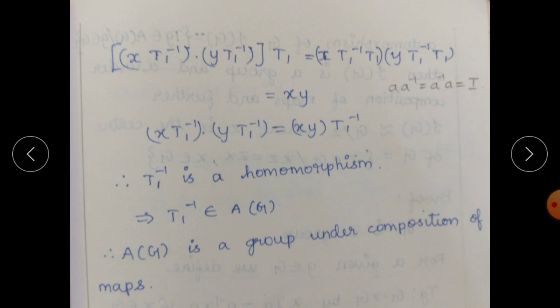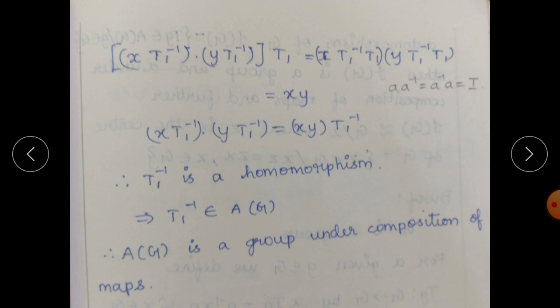So x into identity element, y into identity element, so we get x into y. So x T1 inverse into y T1 inverse is equal to (xy) T1 inverse, because T1 on the left hand side goes to the right hand side as T1 inverse. Therefore T1 inverse is a homomorphism.